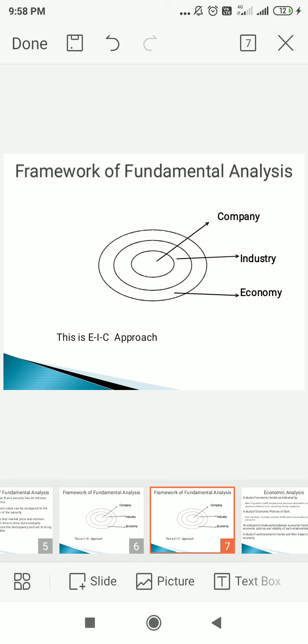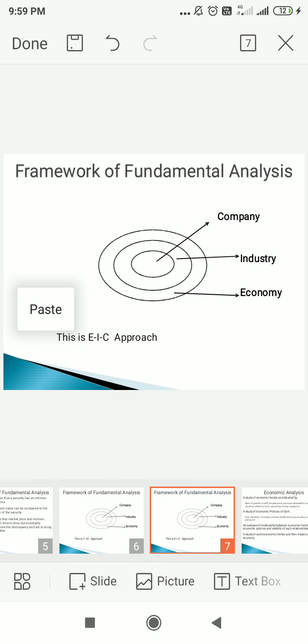Again, trend analysis is also a technique useful for us to make analysis. It shows the growth and decline of sales and profit over the years. Again we can take the common size income statement, which shows each item of expense as a percentage of net sales. Again we can understand fund flow analysis. What does fund flow analysis provide? It provides the sources and application of funds. Again, cash flow analysis shows the cash inflow and outflow of the company during the year. And lastly we can use ratio analysis, which is useful for us to understand different ratios, which are nothing but the numerical relationship between two items. So you can get an idea.